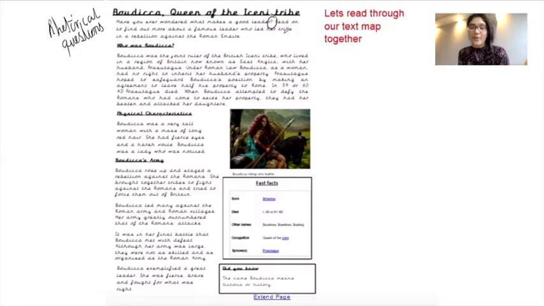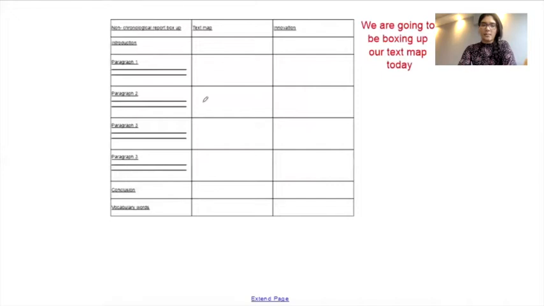And then I also have read on. Now, what is read on an example of? An imperative verb. If you think back to your instruction writing, you have your imperative verb. Fantastic. That's all I can see that's included in our box up. So if you were to write this in your box up, you would then write in here, rhetorical questions, and you'd also write imperative verbs, but I don't have too much space, which is why I'm highlighting it on the text map so you can see where it is.